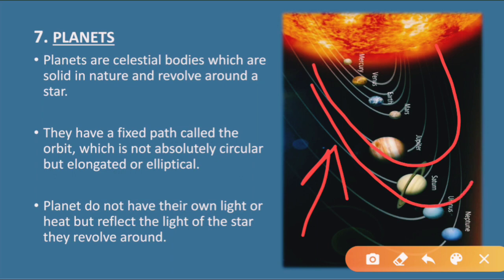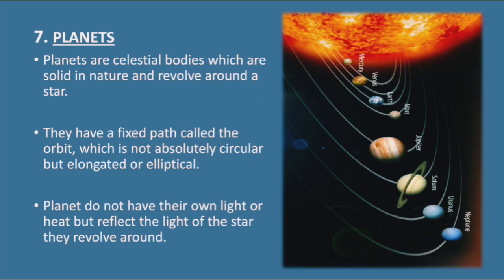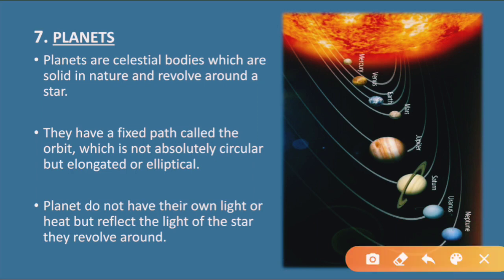So that is why we say that they have a fixed path, meaning they don't change their path, and the path in which the planet moves is known as orbit. The shape of the orbit is not circular, it is elongated or elliptical.